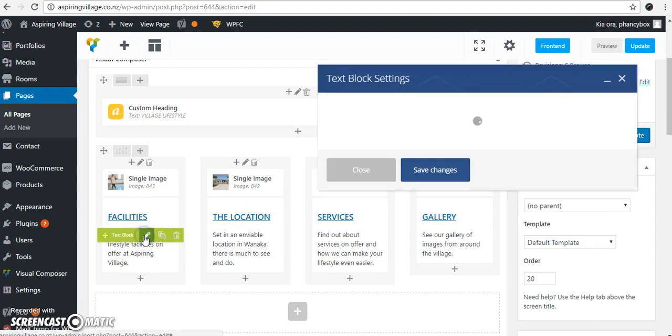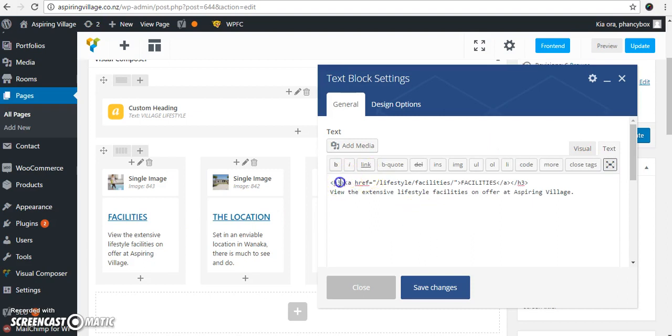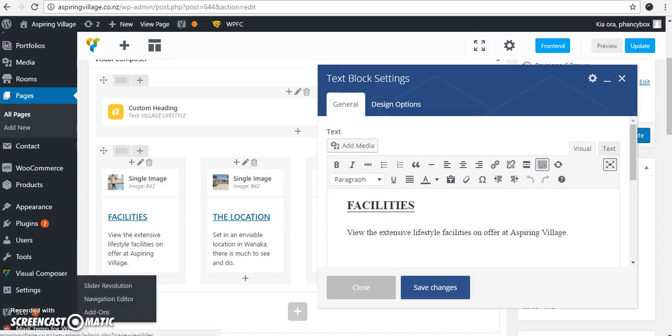I'm just going to click on the little pencil so you can see the standard text editor will appear, where you've got your normal formatting options along the top. Remember, if you see something that looks a little bit odd, like this HTML, you're just on the wrong tab. So instead of being on the Text tab, just click on the Visual tab.